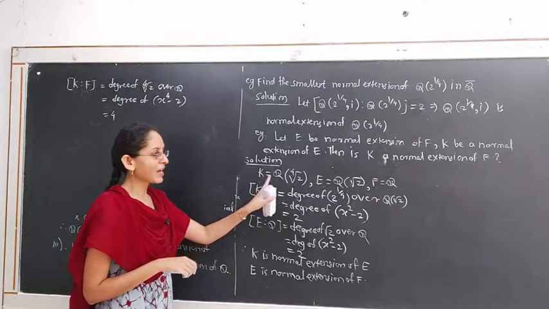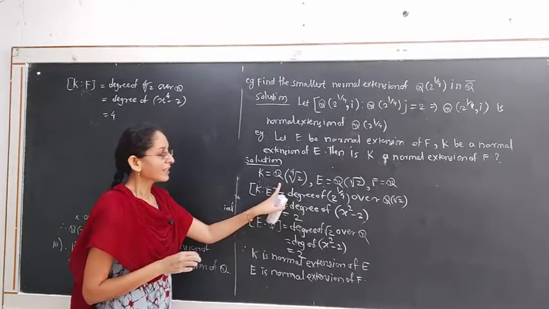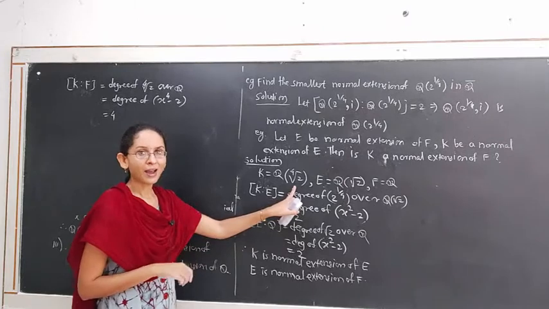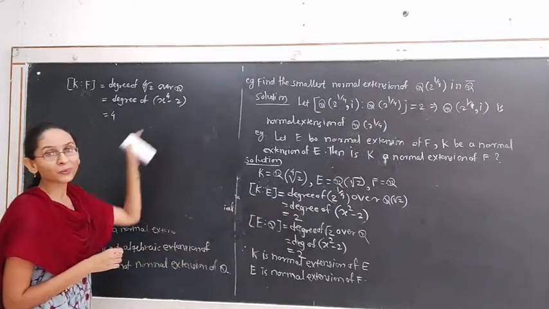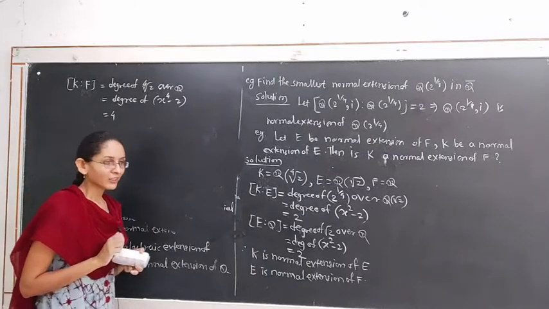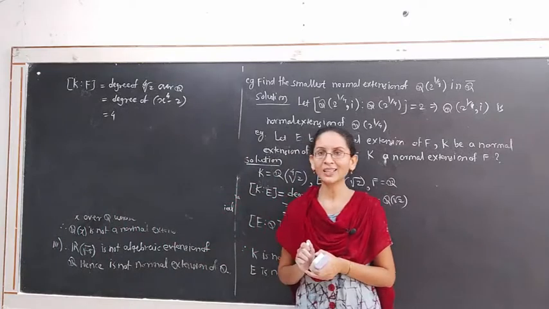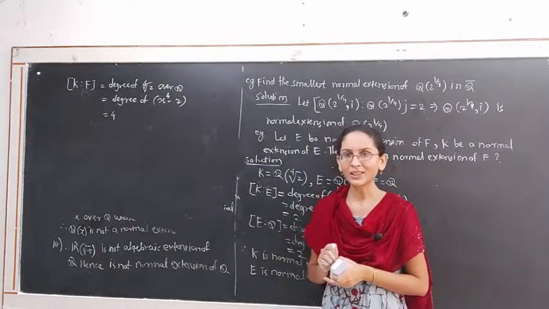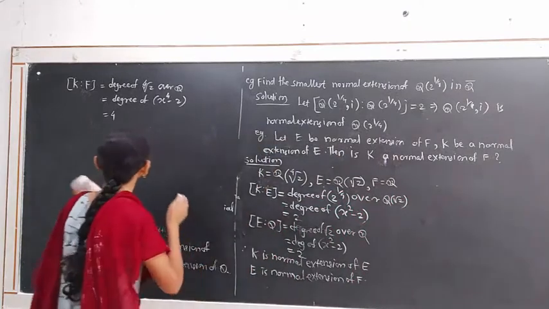K is formed by adjoining the element 4th root of 2 to Q and it does not contain the element i, which is included in the roots of the polynomial x raised to 4 minus 2. Hence, in the field K, the polynomial x raised to 4 minus 2 does not factor linearly. That is, K is not the splitting field of the polynomial x raised to 4 minus 2.